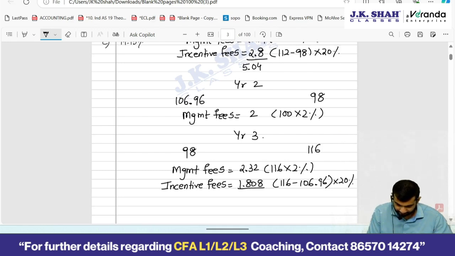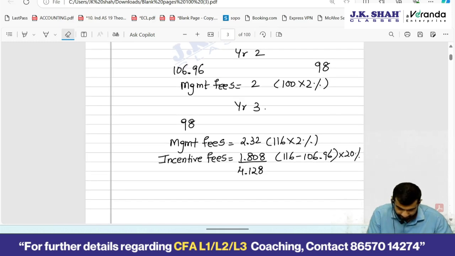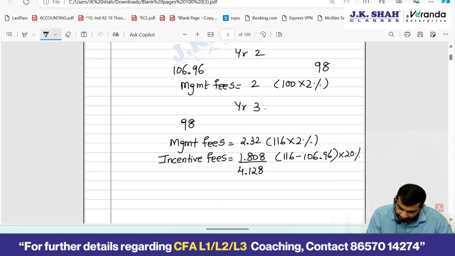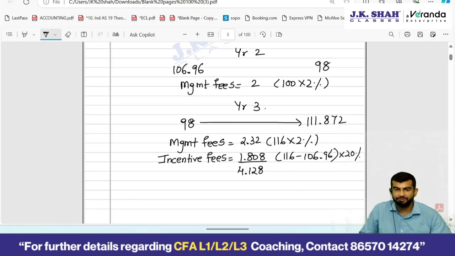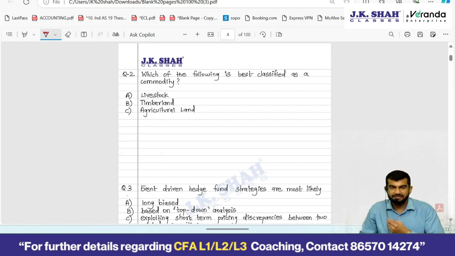So total 4.128. Okay, and now 116 minus 4.128, 111.872. Now calculate the value addition in percentage terms from 98 to 111.872. 14.15, option C.